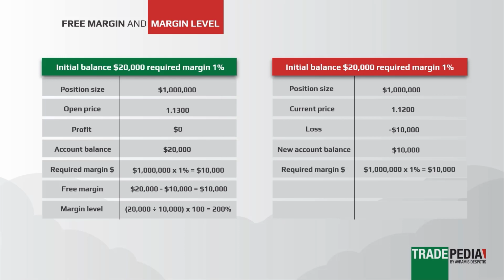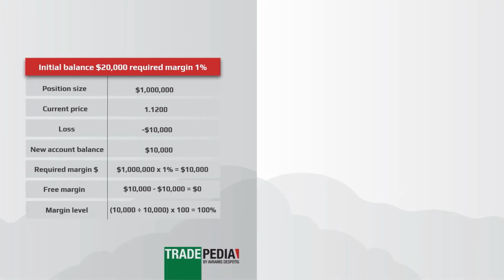The required margin is as before, $10,000. Free margin is now the new account balance of $10,000 minus the required margin of $10,000 for the open position, which equals $0, meaning you do not have any more free margin to open any new positions. In percentage terms, your margin level is now the account balance of $10,000 divided by the required margin of $10,000, which equals 100%.